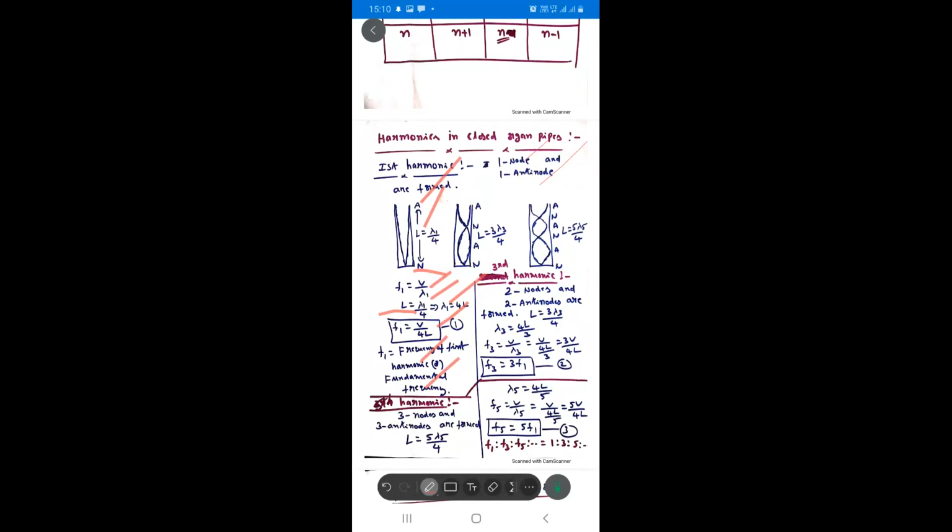In an open organ pipe, it is V by 2L only. In a closed organ pipe, it is V by 4L. Observe the difference. Understand, students? Yes. Now, we will go to the next harmonic.